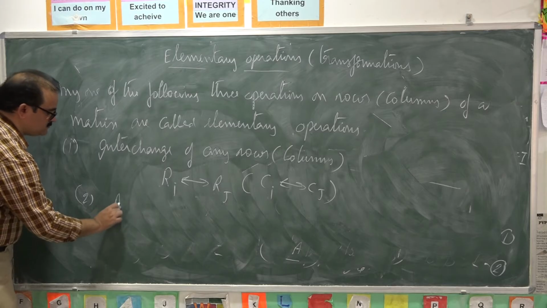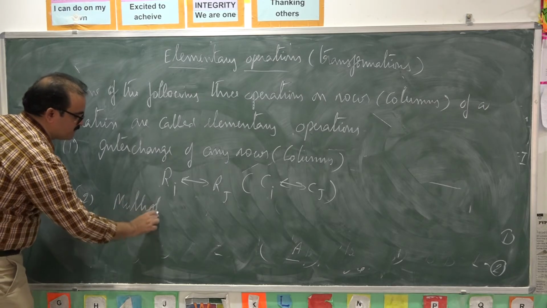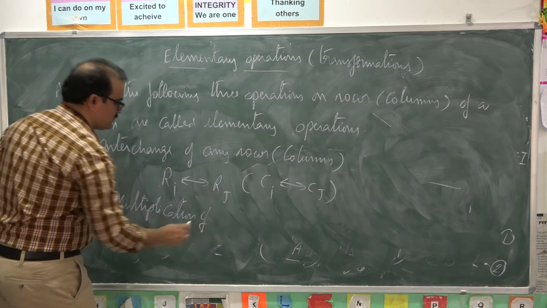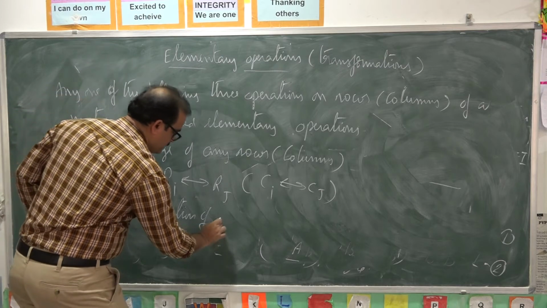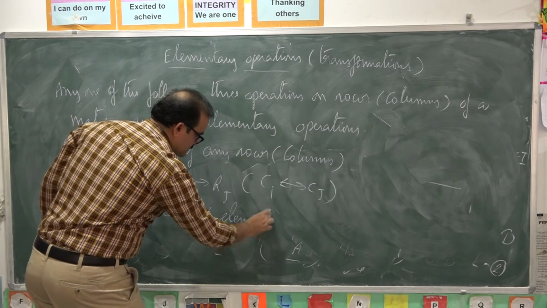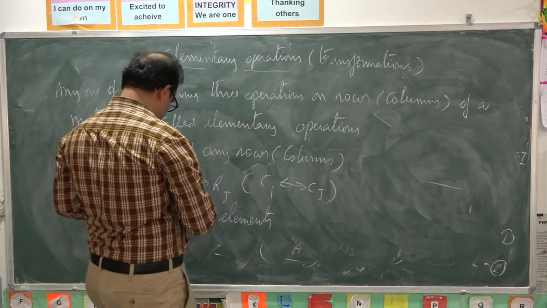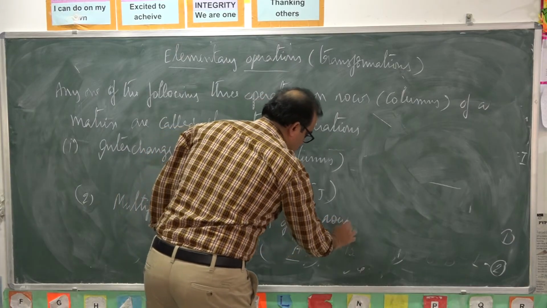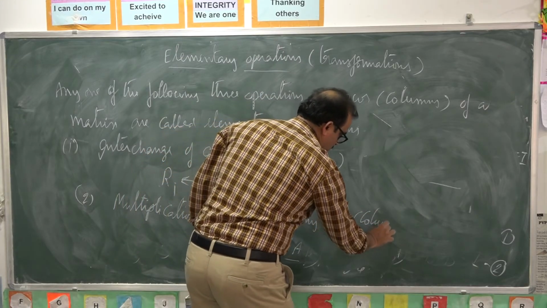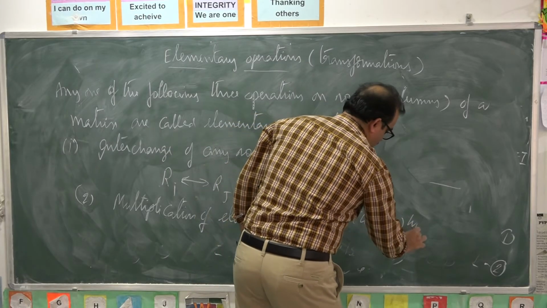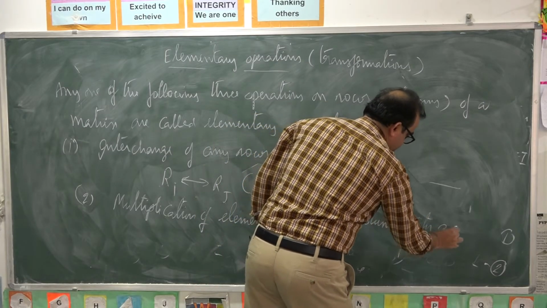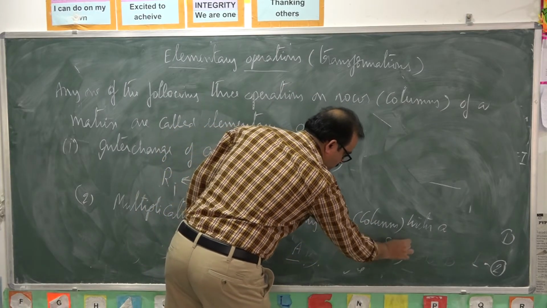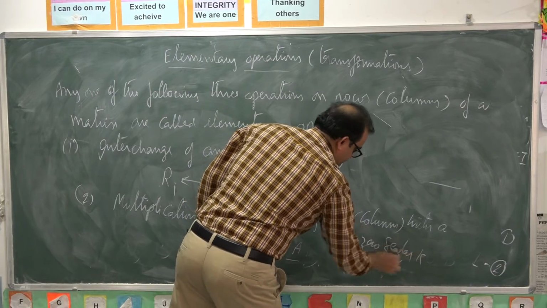Next, multiplication of elements of any row or column with a non-zero scalar k.